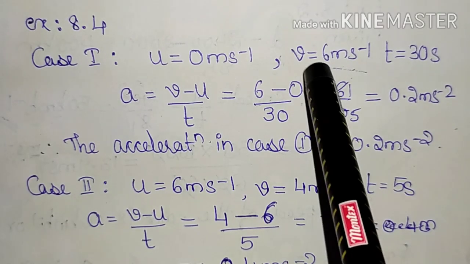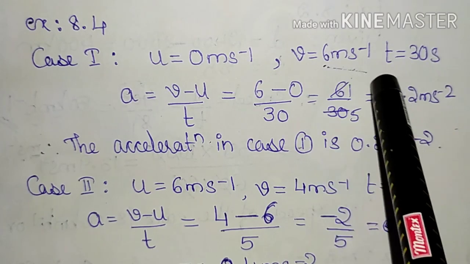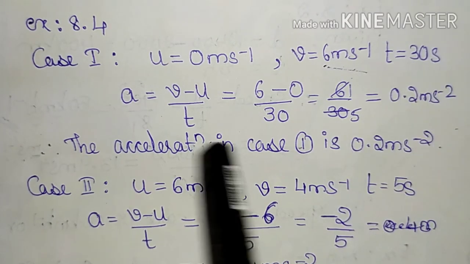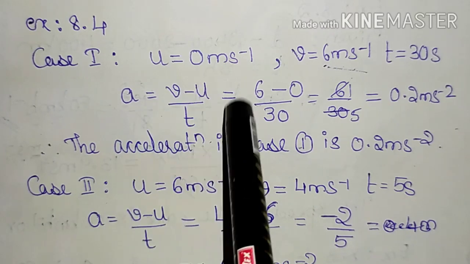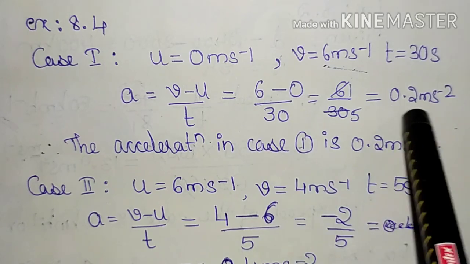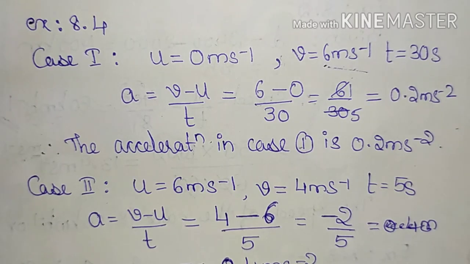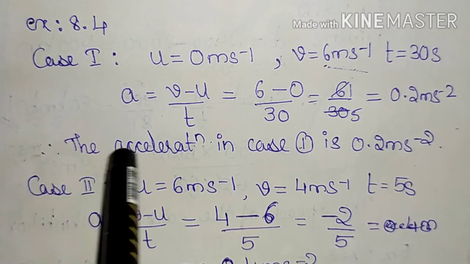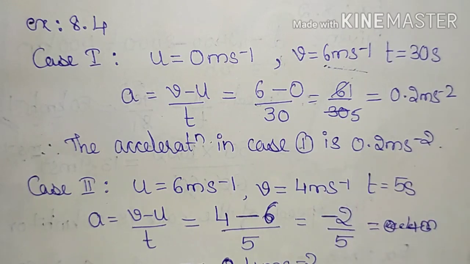After pedaling, the velocity reaches 6 meter per second within 30 seconds. So we know that acceleration is equal to v minus u by t, and substituting the values, we get acceleration equal to 0.2 meter per second square. So writing the result, the acceleration in case 1 is 0.2 meter per second square.